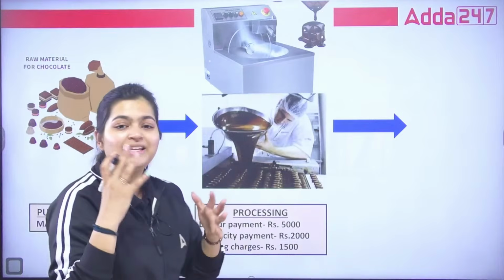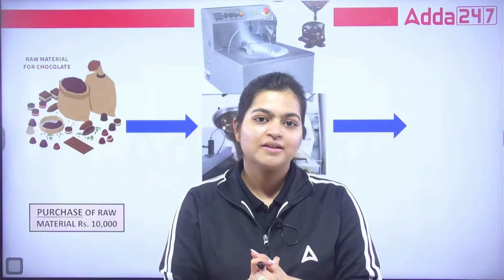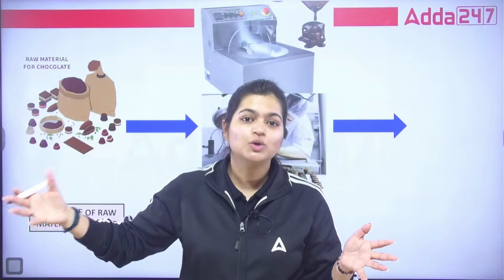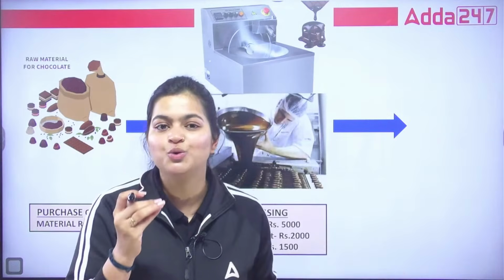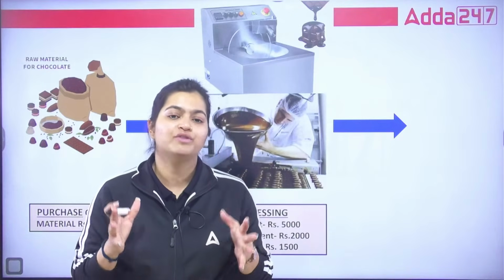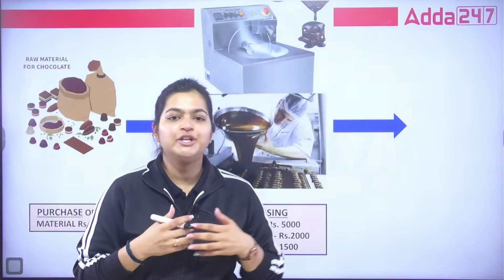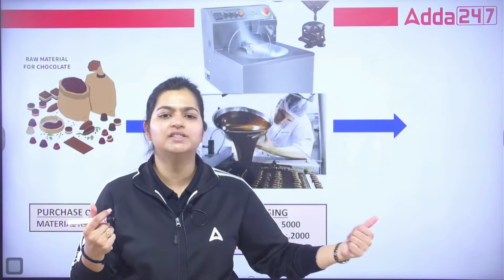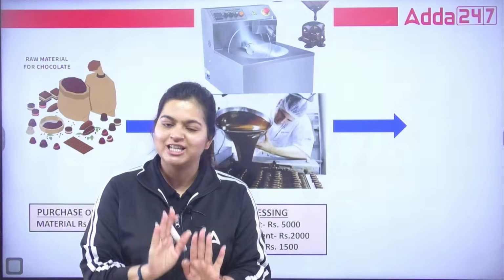But Mr. Bean cannot record all these things here. Yes or no? He cannot record each and everything. Because initially things are very small, but gradually things will become very large. So recording here is not possible. At the end of the day, he wants to know about the profit also. Correct? Because as a businessman or as an individual, what do we want? We want profit. We want surplus in our money. Then only we will continue our business. Otherwise we will shut it down. If we face continuous losses, if we are not earning in a profitable way, so what will we do? We will shut down our business.